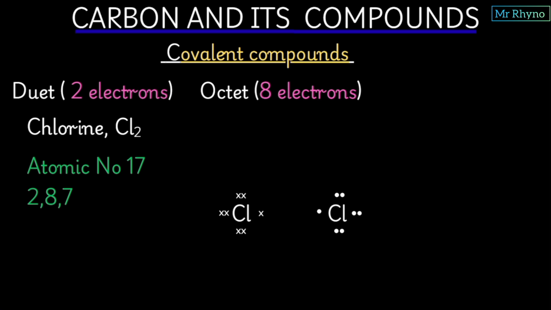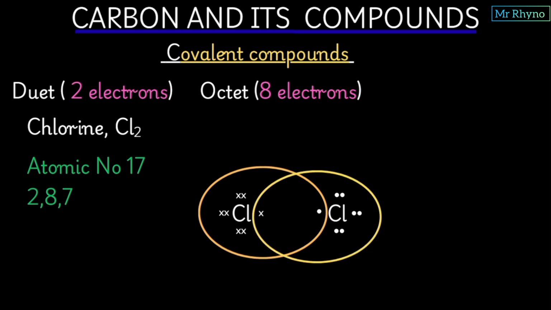So to attain stability, we draw the first circle. This first chlorine will have a circle going up to this other chlorine, and it picks this 1 electron. So there are 7 plus this 1, that gives us 8 electrons. We do the same for this other chlorine, and you notice that this also has 8 electrons. And both of our chlorines are actually stable.